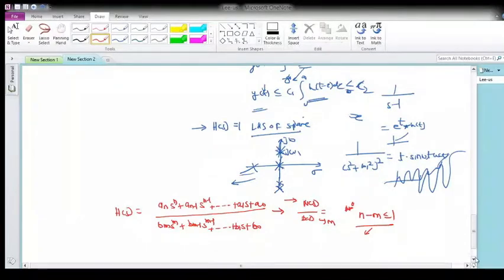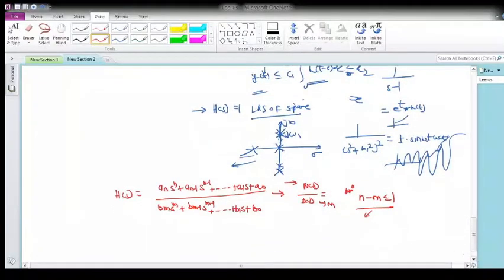Because if n exceeds m by more than 1, say the difference between the order of numerator and denominator is 2, then what will happen? There are chances that there will be multiple poles at s equal to infinity. What does it mean? If s is equal to infinity, I will get something like s square plus 2 and s cube plus 2, or whatever, and s plus 1.